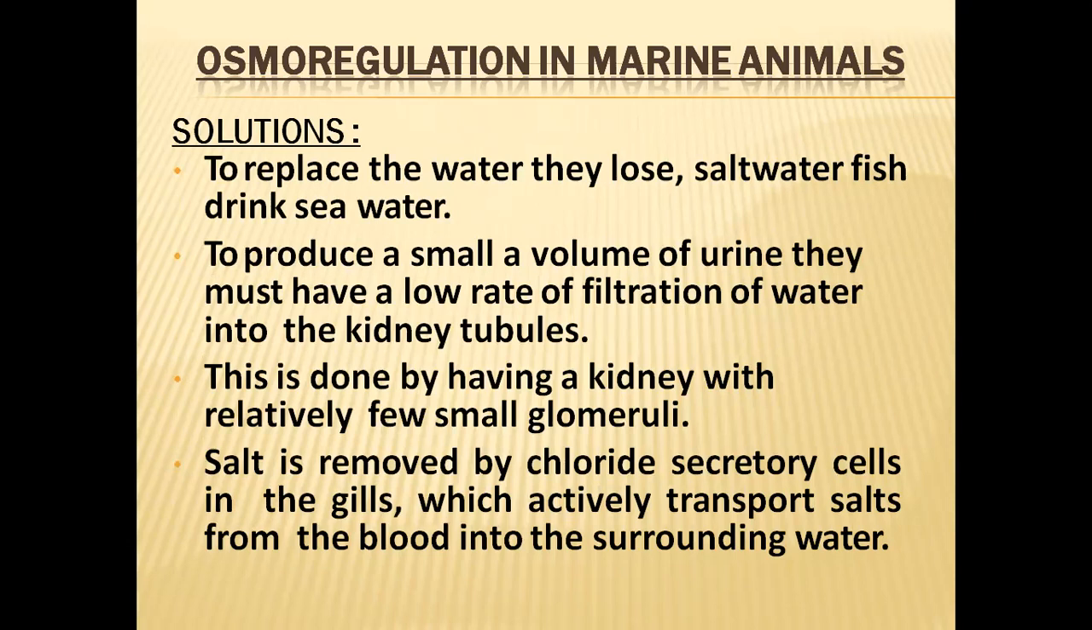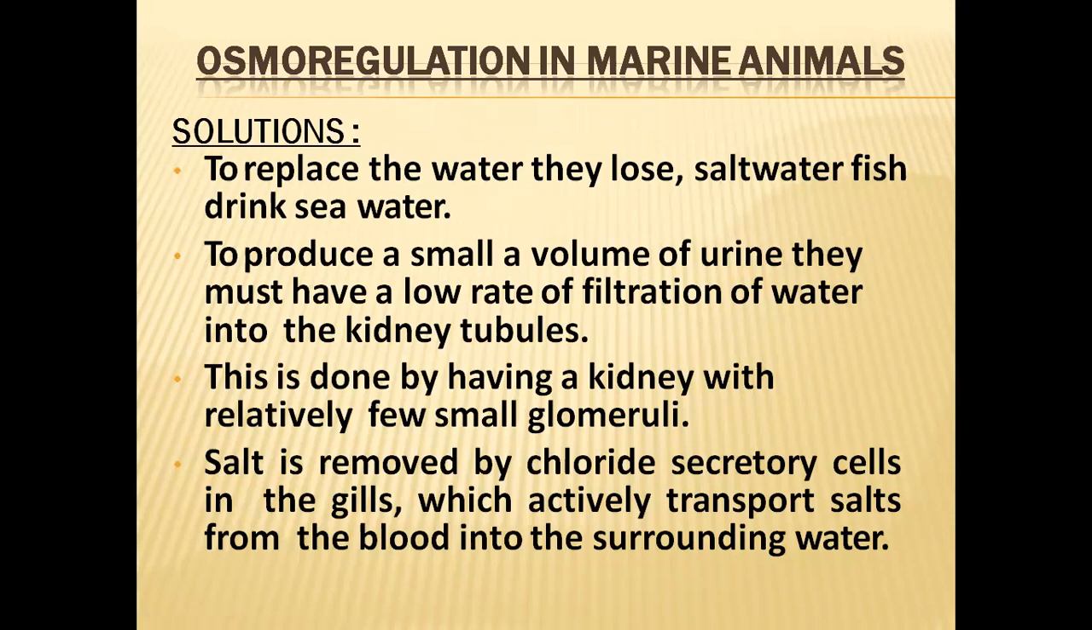But another issue is arising here. What is that? Through the drinking water, they are getting a lot of salts into their body. These salts are going to increase their body fluids above the normal level, that is 300 milliosmoles per liter. So salt gain is the problem. To solve this salt gain, the gills have secretory cells called chloride cells. Through the chloride cells of these gills, they secrete the excess salts into the seawater.